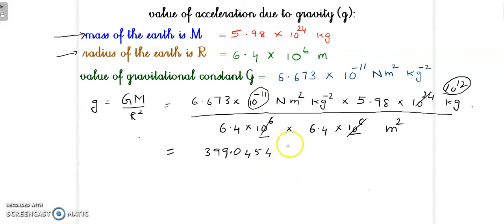And the units will become Newton meter square. This is kg power minus 2 and this is kg, so it becomes kg power minus 1.